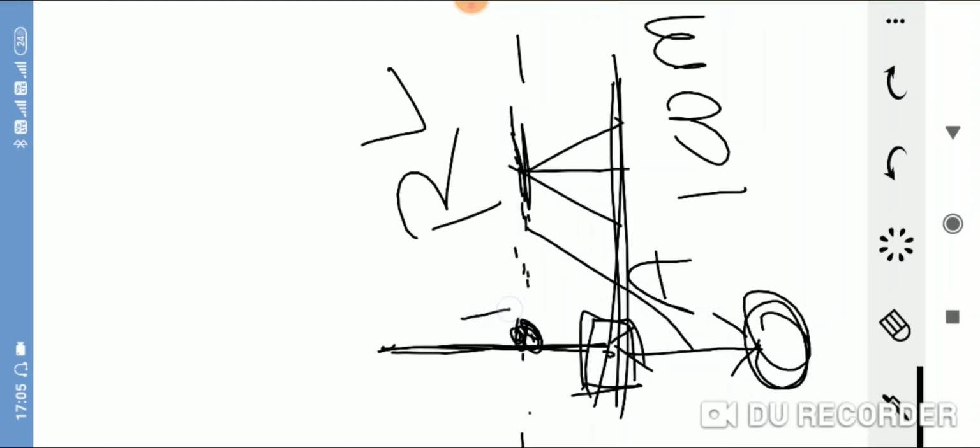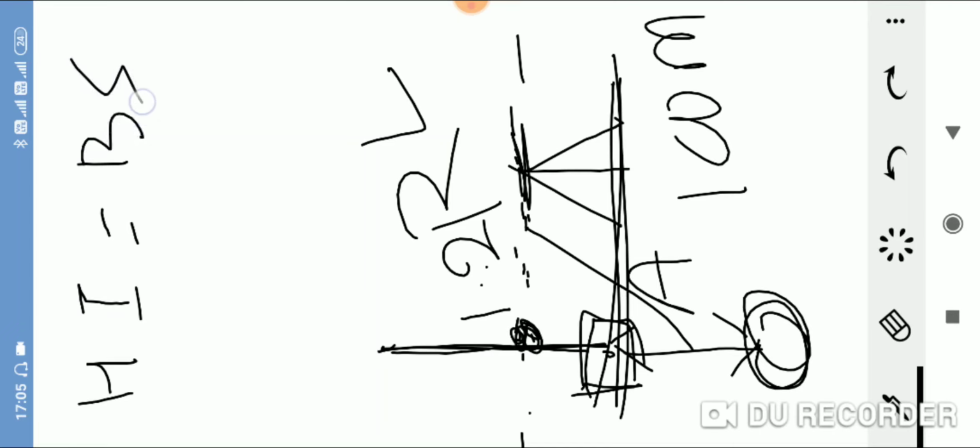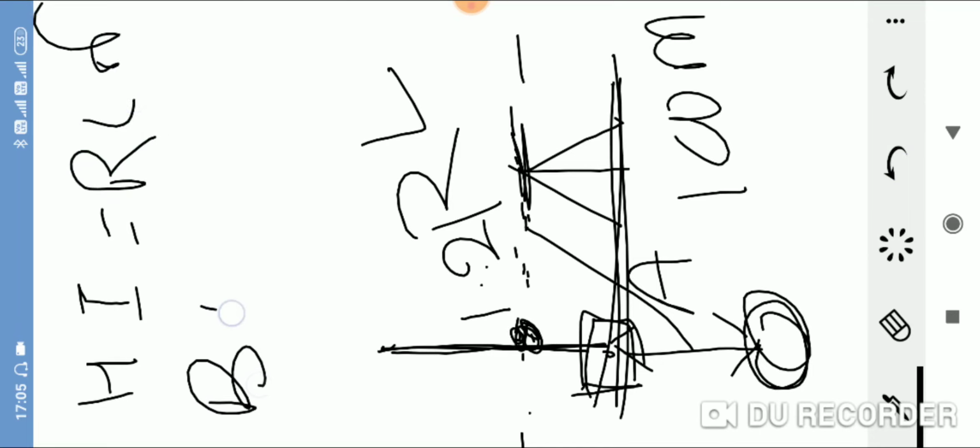Suppose the reading on this leveling staff is 1.2. So plane of collimation or height of instrument, HI, will be RL of benchmark plus backside.